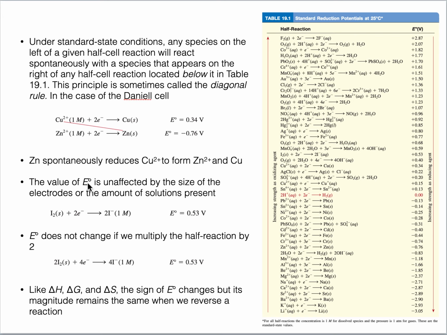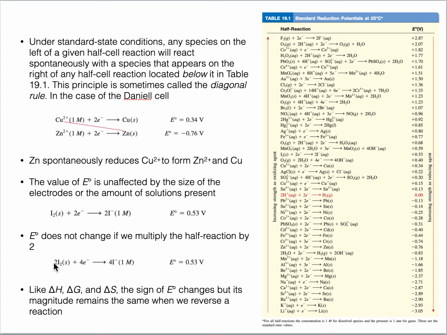For example, if we take the reduction potential of iodine, it is given here as positive 0.53 volts. So the E naught is fixed for this reaction. If we take 2 moles of iodine, we will multiply the equation with 2.